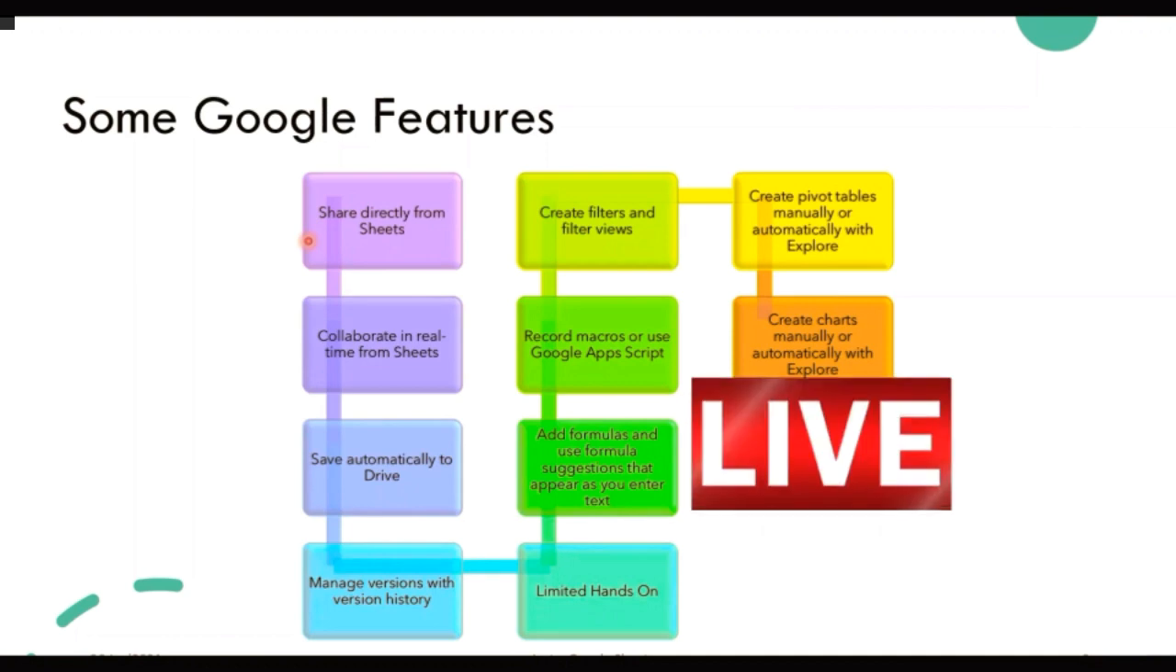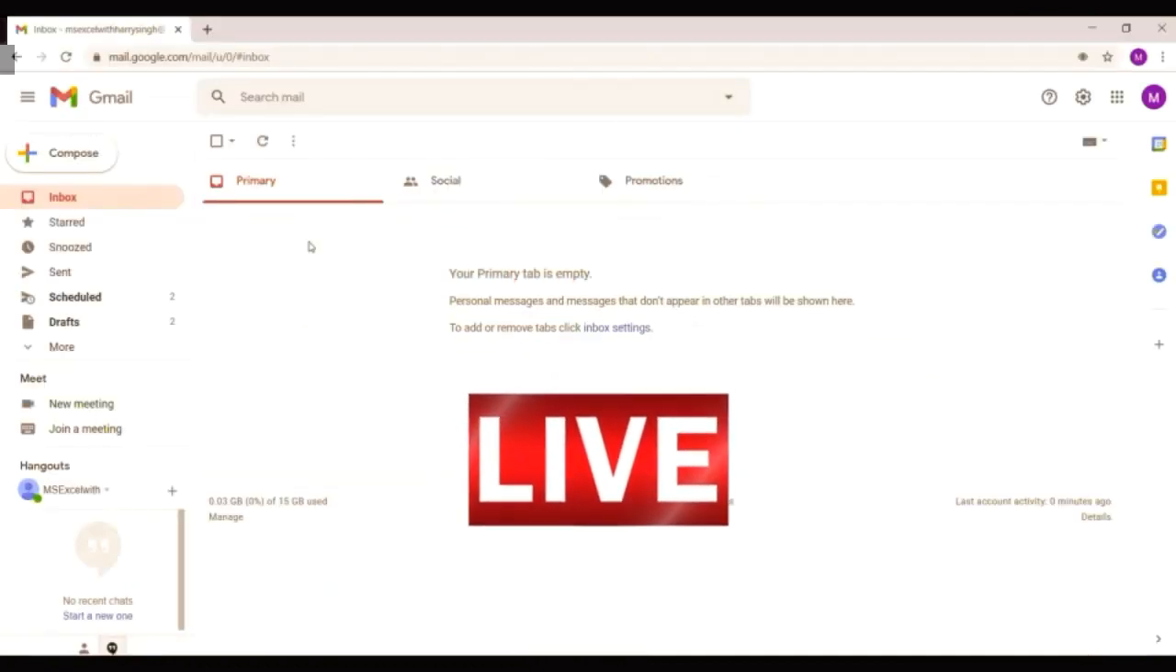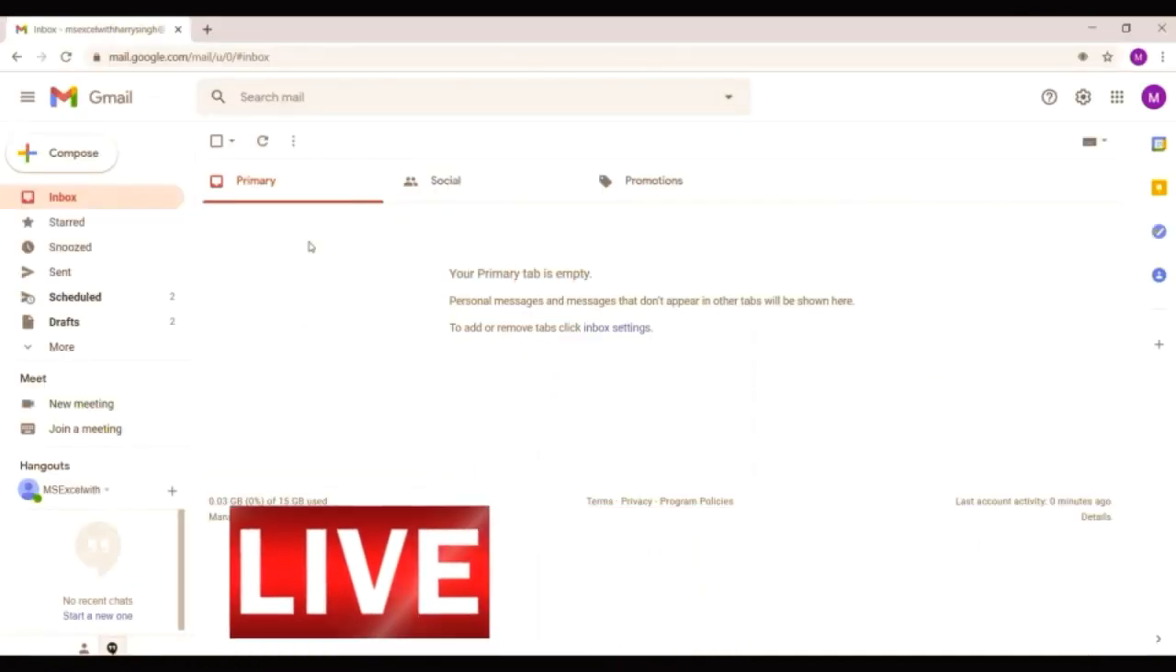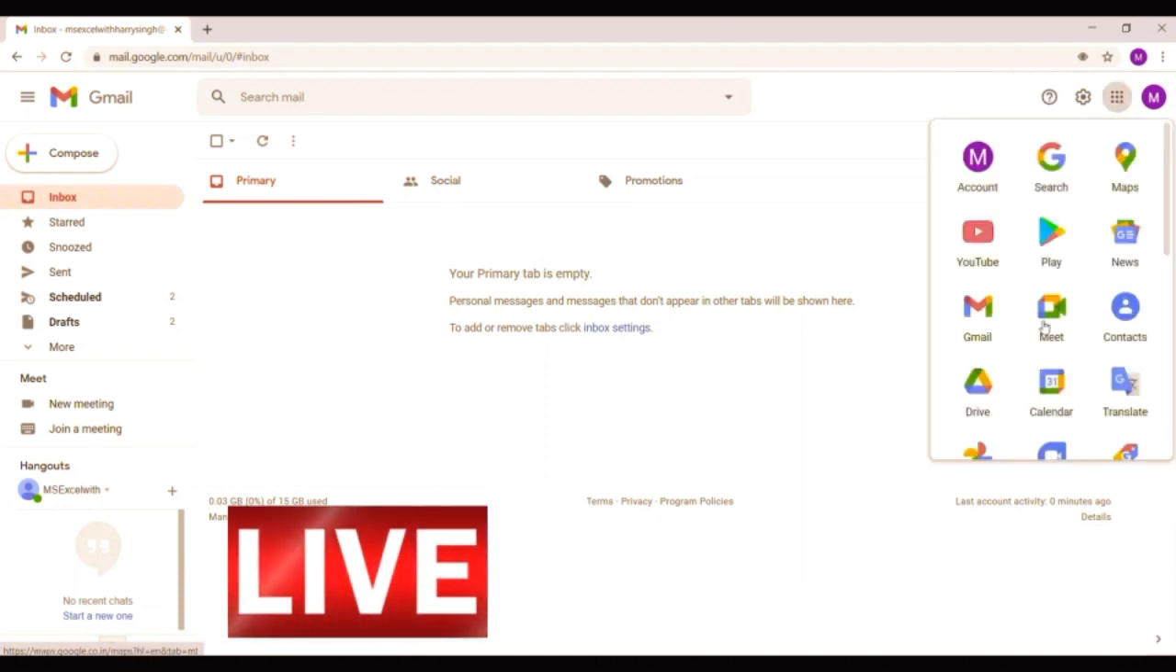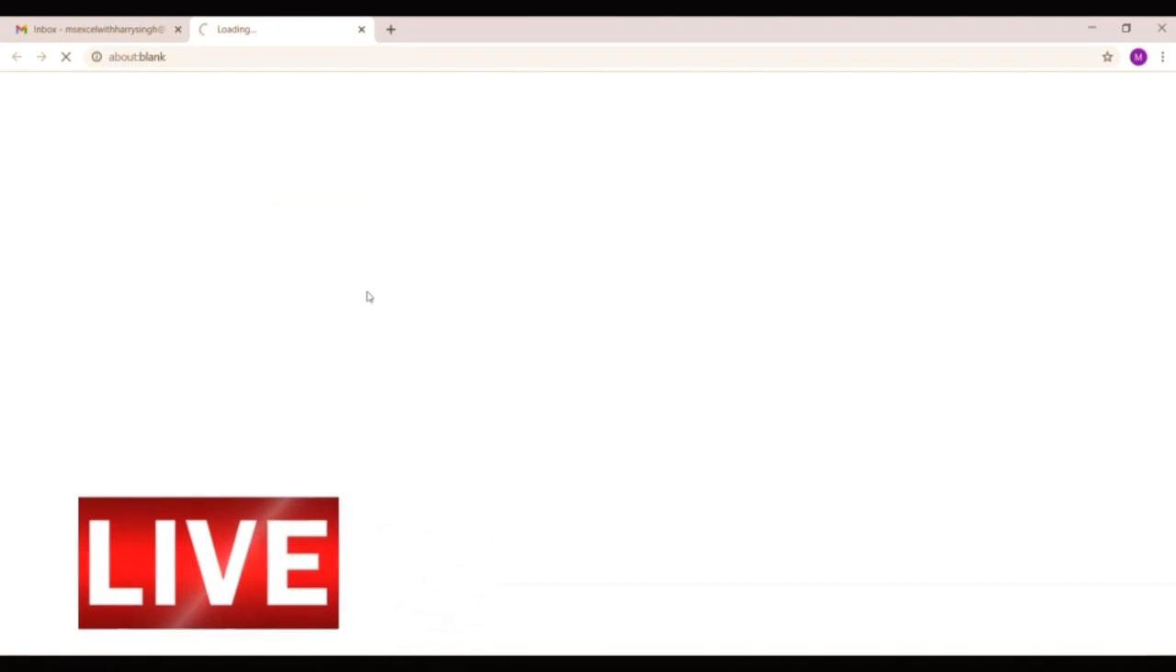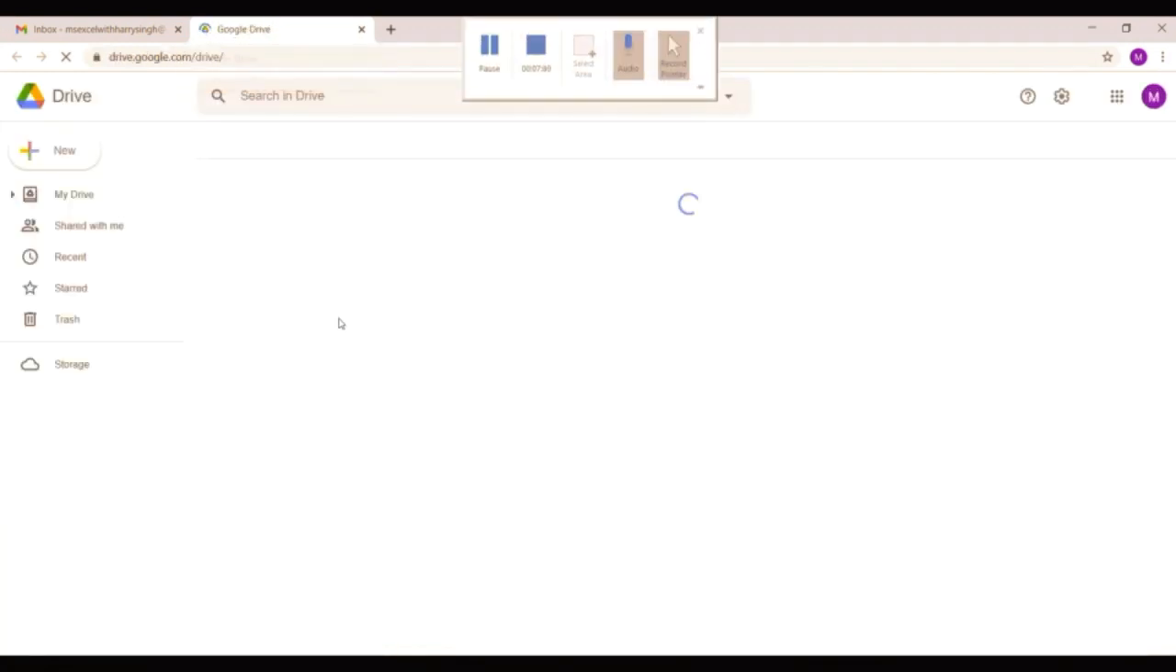So let me go to my Gmail account. This is the Gmail account which I'm using now. Once you log in, you can go here. If you see this tab, Google Apps, click on that. You have a Drive option. Obviously you can use other options, but for this video we're going to learn how to create a Google Sheet. Click on Drive. It will open another window.